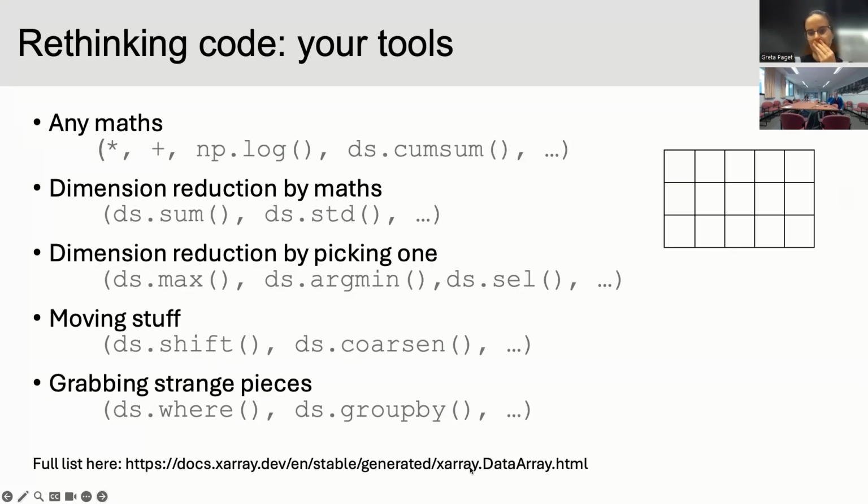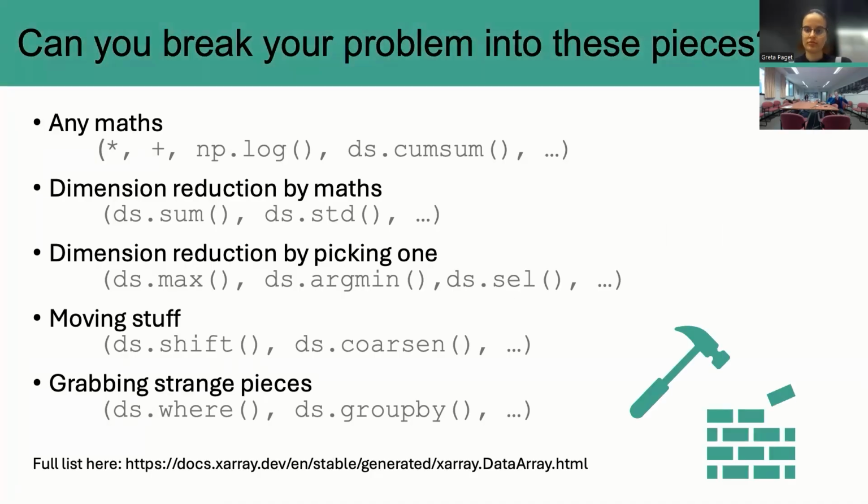The full list of them is here. The full description of what all of these things I've just said, apart from the NumPy ones, is here. So you can look into those in more detail. But that's kind of the limits of what you can do in any individual step. And then the question is, given some scientific problem, how can I break it down into these pieces so that I can do something useful?